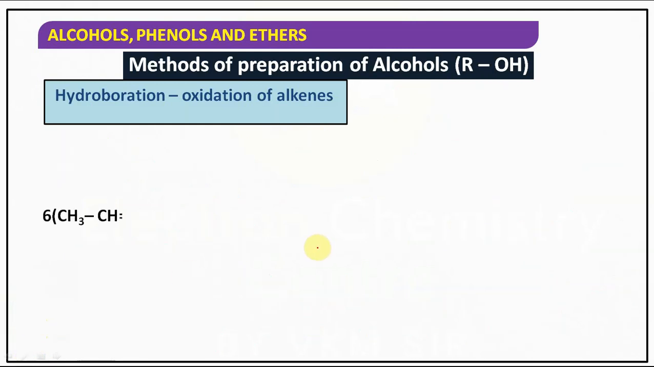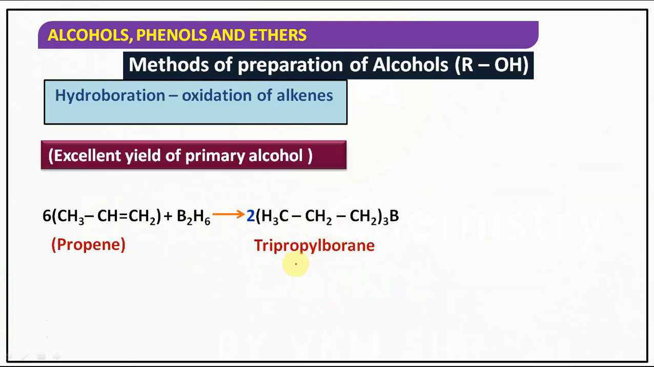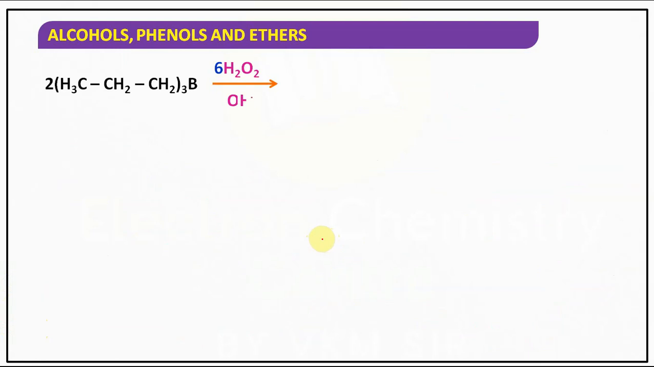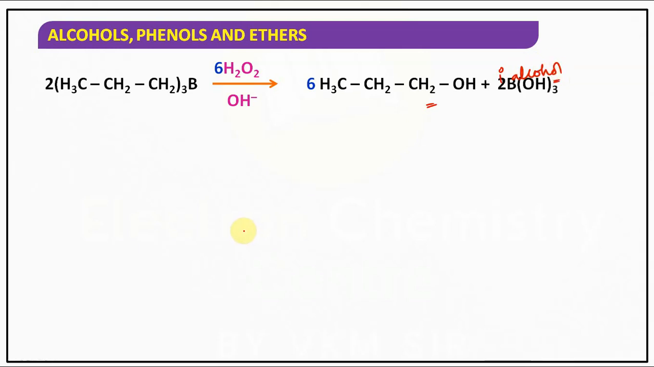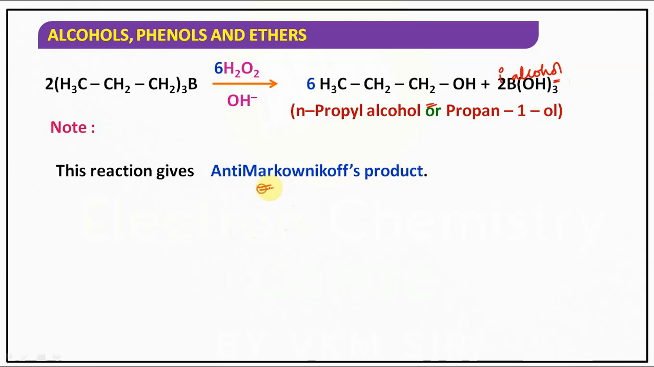Now, what they gave as the example, just observe it. Propene is treated with diborane, so we got tripropyl borane, that is nothing but trialkyl borane. Upon further oxidation with hydrogen peroxide in alkaline medium, we got the primary alcohol. It can be produced in excellent yield, plus boric acid. And this reaction gives the anti-Markovnikov's product, as I told you.